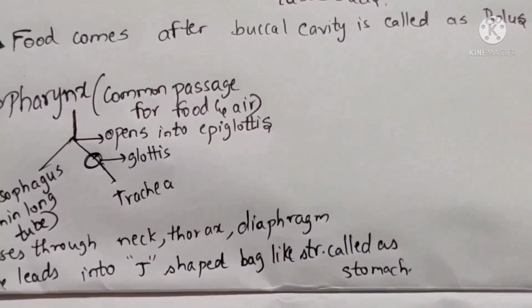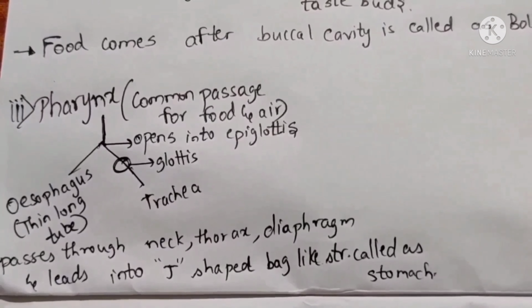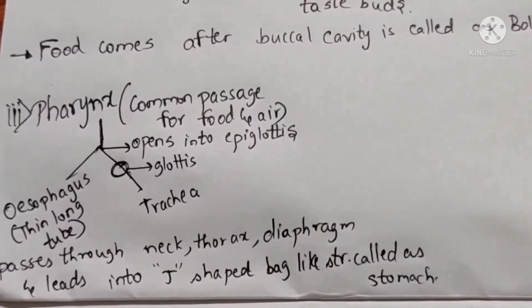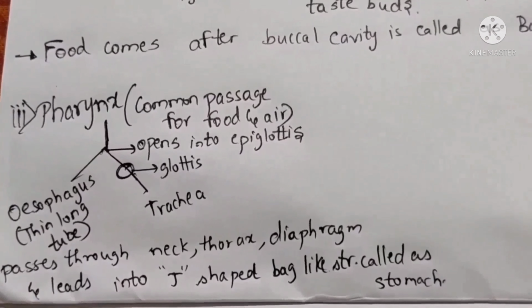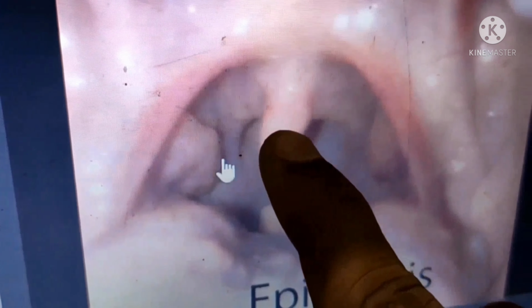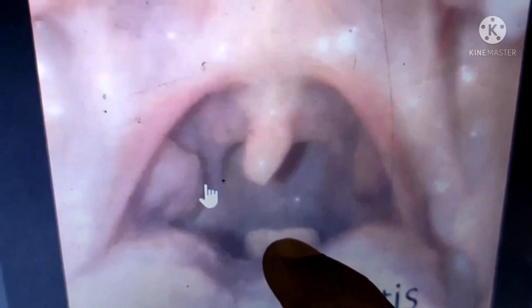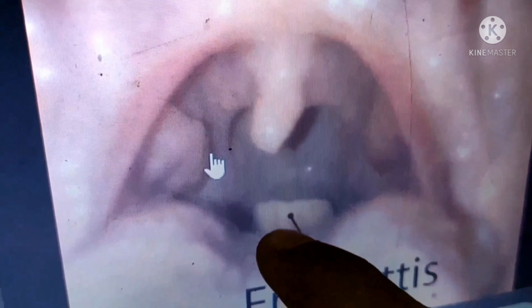Now this bolus goes into the pharynx. The pharynx is the common passage for food as well as air. Many of you may doubt how the pharynx is a common passage for food and air. See, this one is called the uvula, and this one is called the epiglottis. If you want to see this, just take a mirror, open your mouth and look there. At least this will be visible.